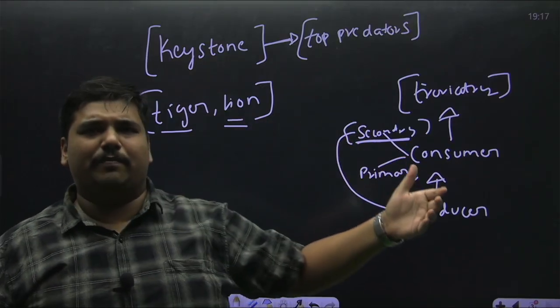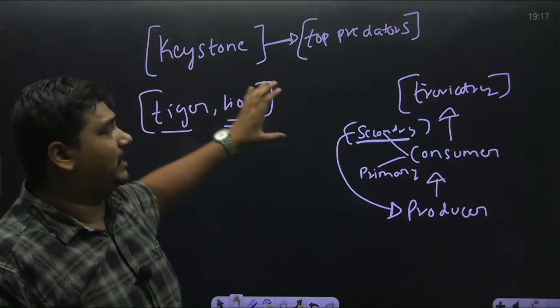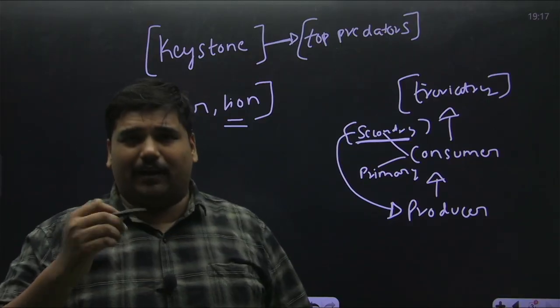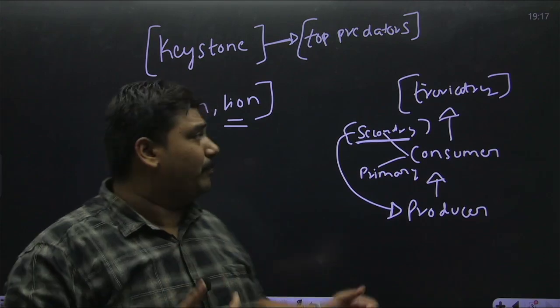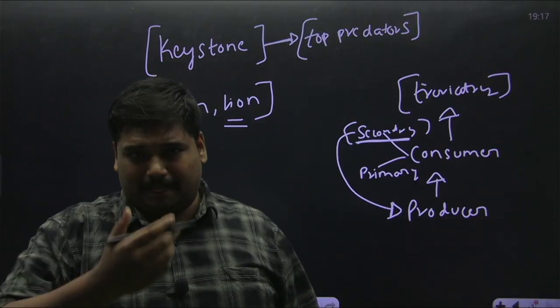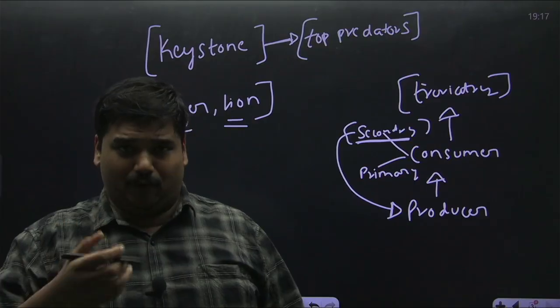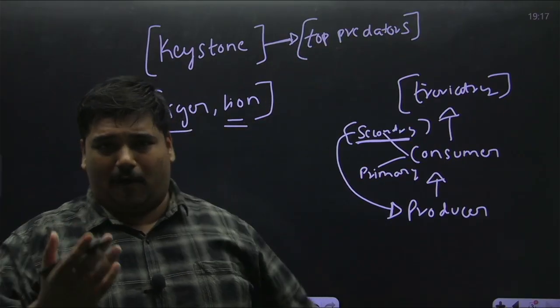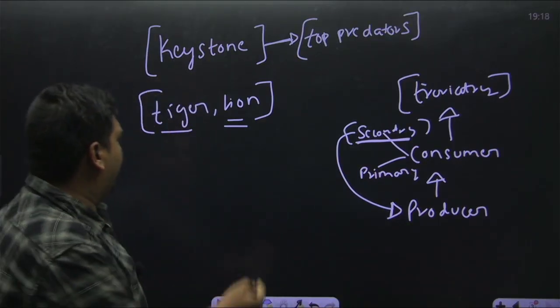It doesn't seem to make sense, but there is a huge ecological impact of these keystone species. For example, in the Pacific Sea, there was a top predator called the Pacific Sea Pisaster. When the scientists forcibly removed these top predators from that region,